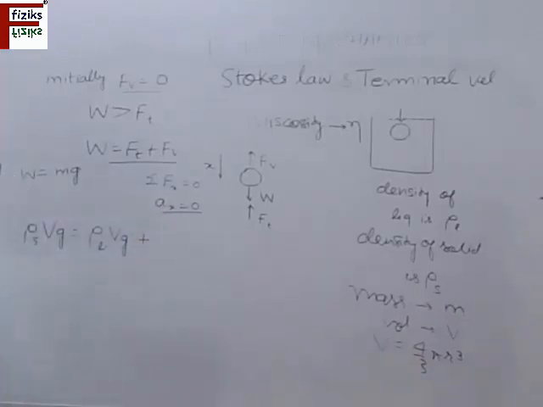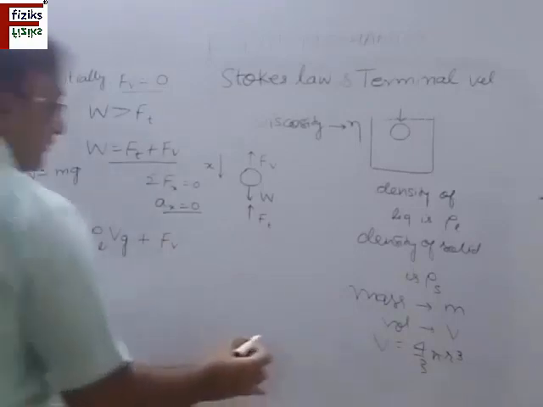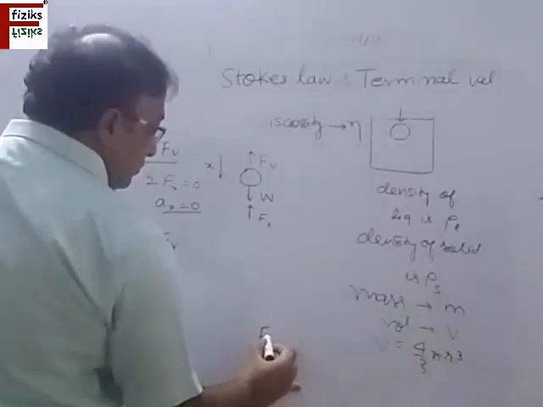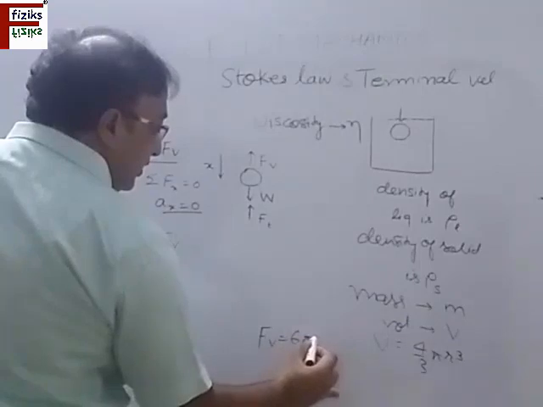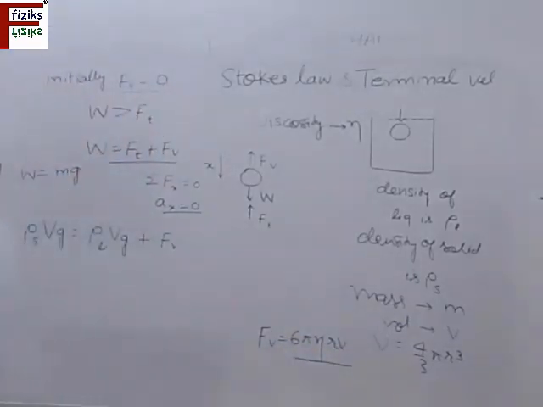According to Stokes' law, this viscous force is 6 pi eta R V, where V is the terminal velocity. This velocity V we have to find.